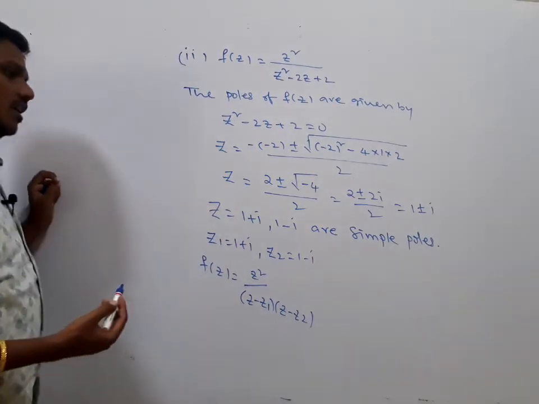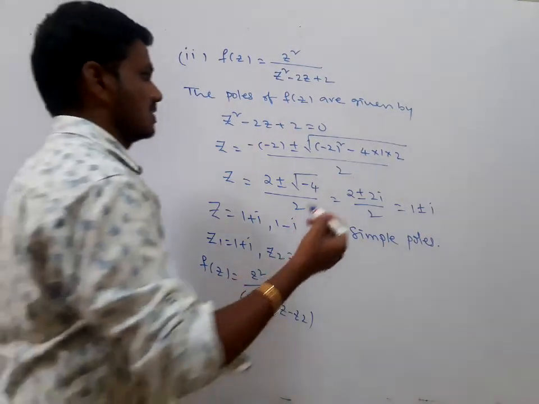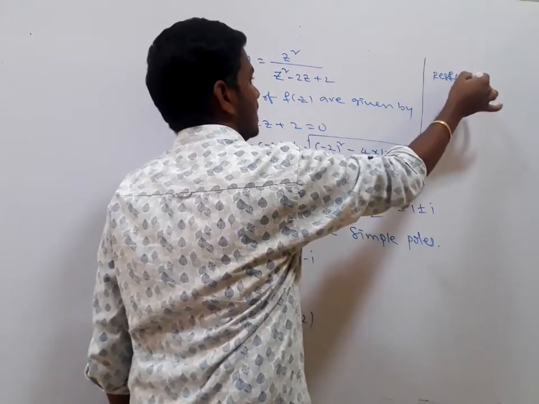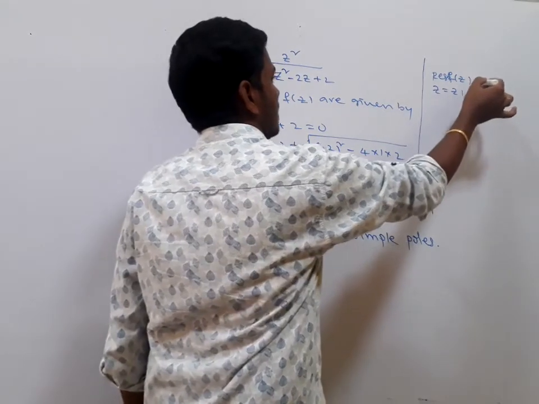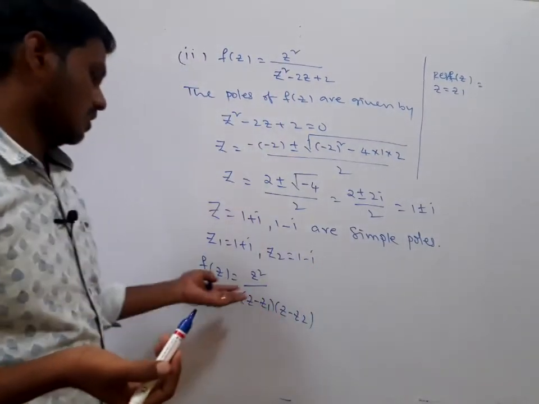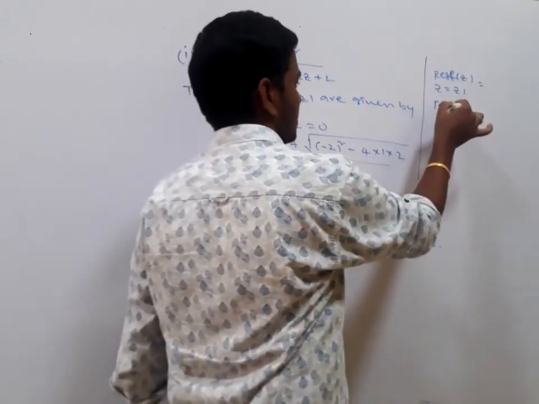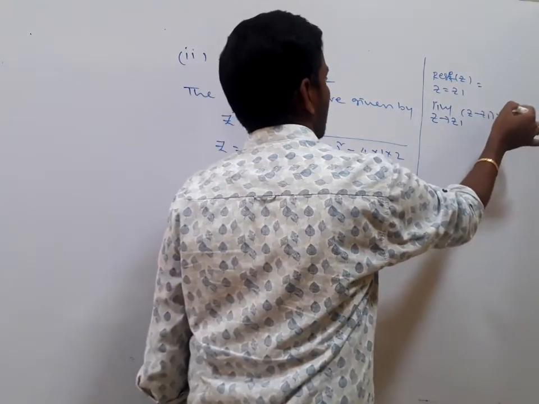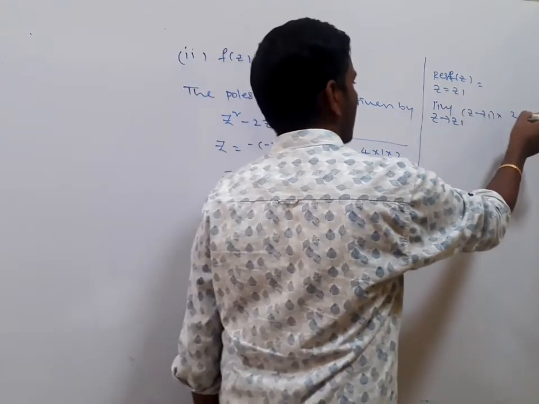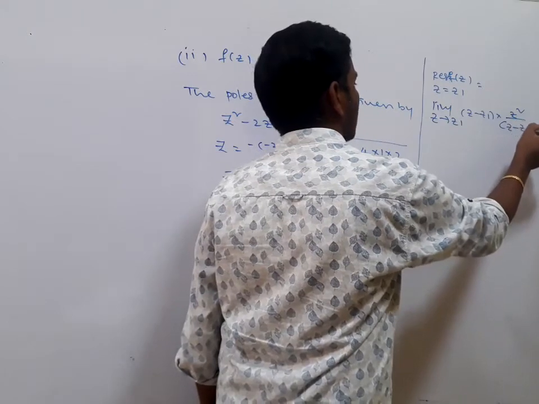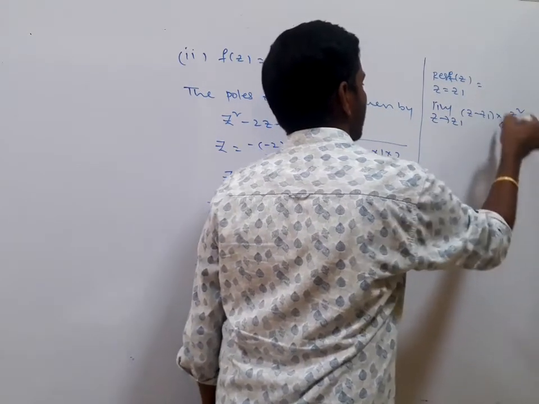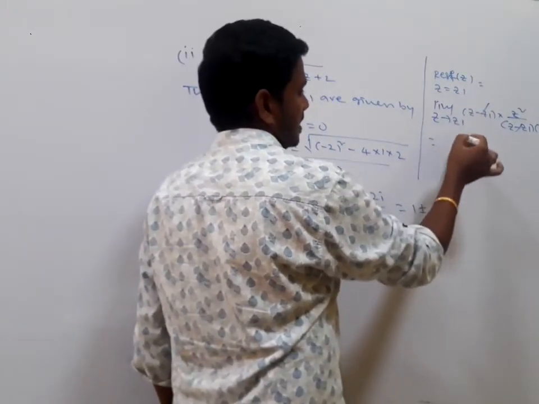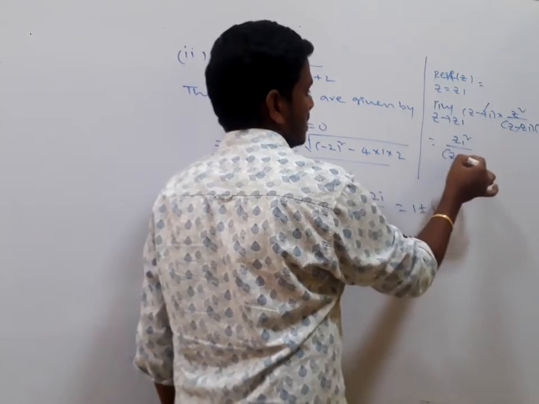Now I am going to find the residue of f of z in each case. First one, residue of f of z at z equals z1. You may take the previous one, or alternatively, limit z tending to z1, z minus z1 into f of z, which is z square divided by z minus z1 into z minus z2. Here z minus z1 and z minus z1 get cancelled. We have z1 square divided by z1 minus z2.